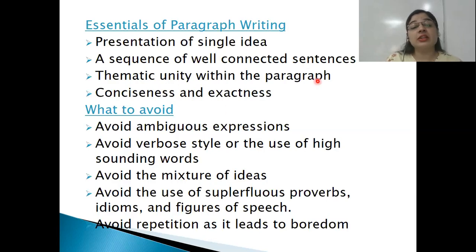Thematic unity within the paragraph, because every paragraph, as I said, has a theme. Conciseness, concise or brevity is the key for effective writing. You have to be concise yet complete. And exactness, accuracy is also important whenever you are writing any kind of document.